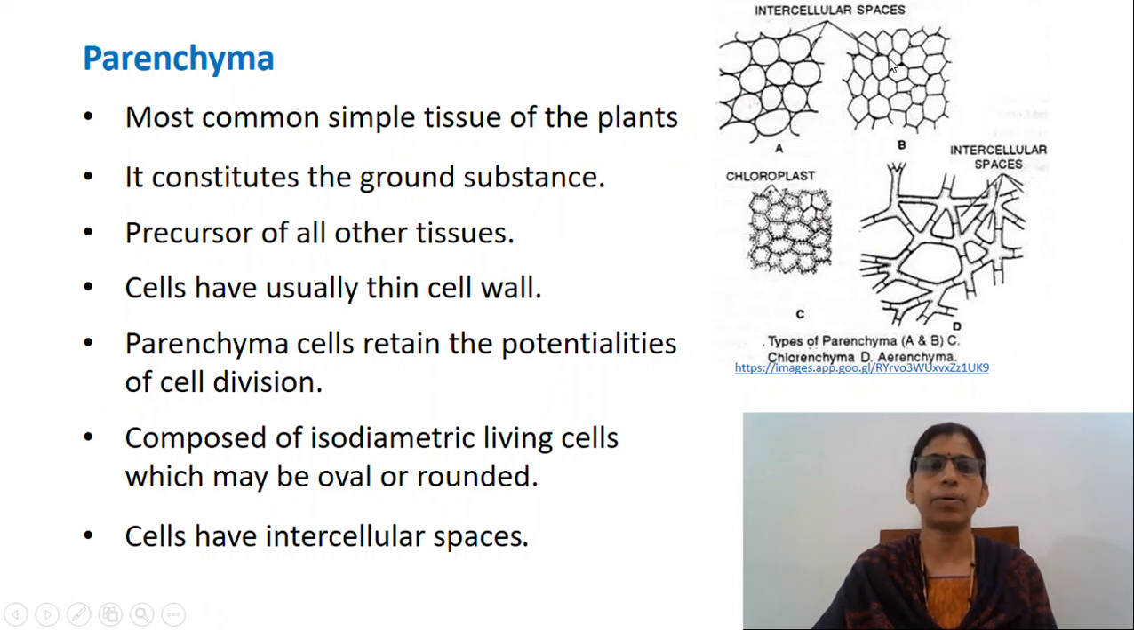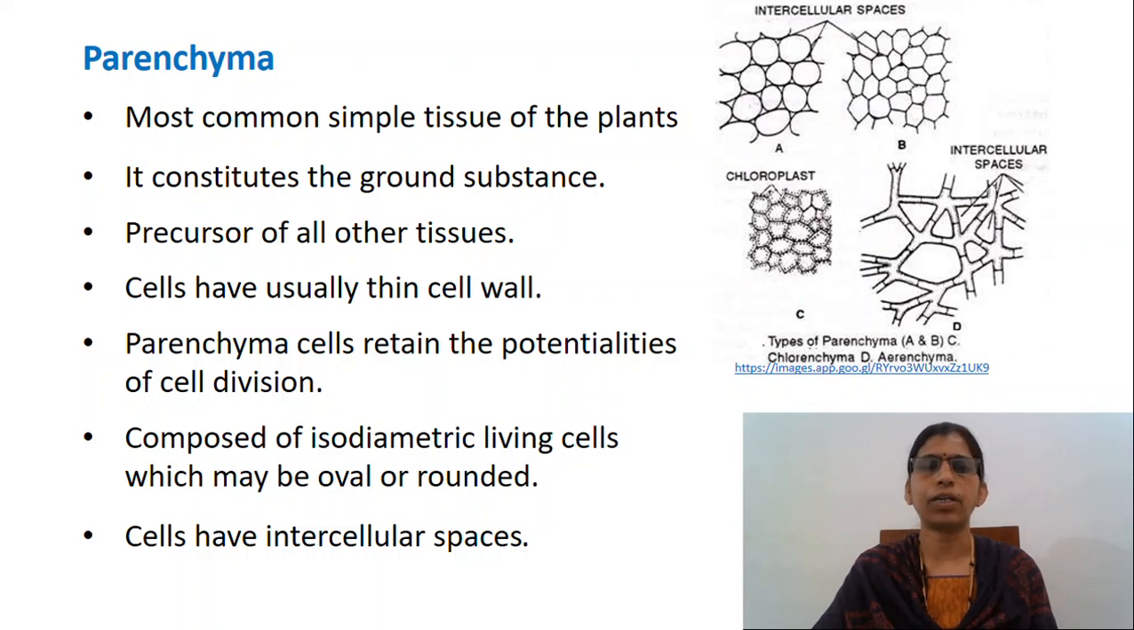The cells have active protoplast. This tissue is found in all plants. The softer portions like epidermis, cortex, pith, pericycle, whole or part of stems and roots, mesophyll of leaves, pulp of the fleshy fruit, embryo and endosperms of the seeds are all composed of parenchyma cells.